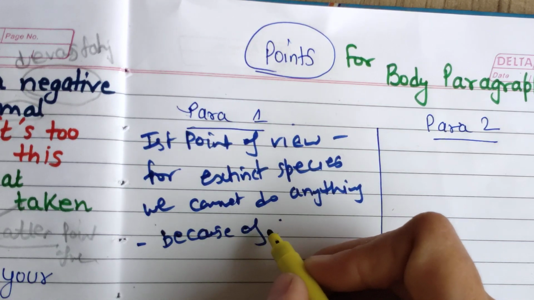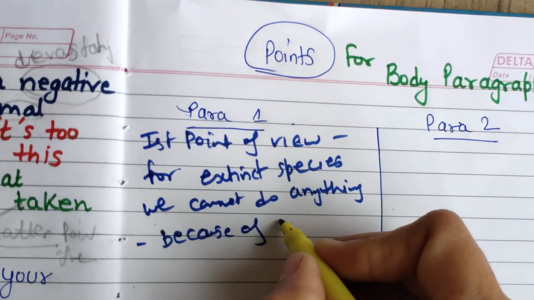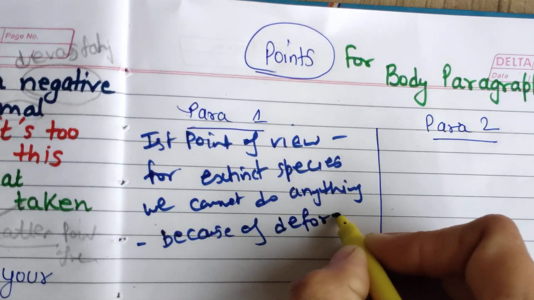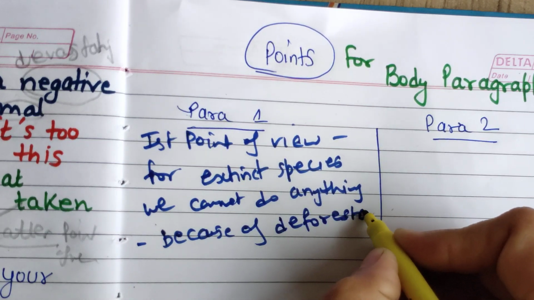You can say deforestation. Because this is the main point we are going to discuss in both paragraphs.